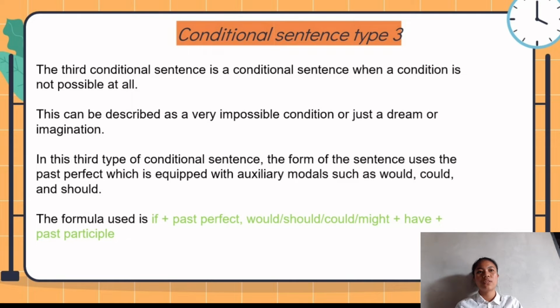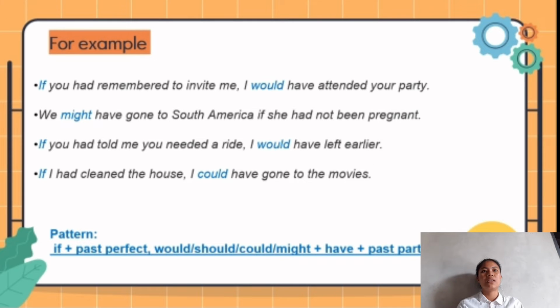The formula used is if, past perfect, would, should, could, might, plus have, plus past participle. For example, if you had remembered to invite me, I would have attended your party.